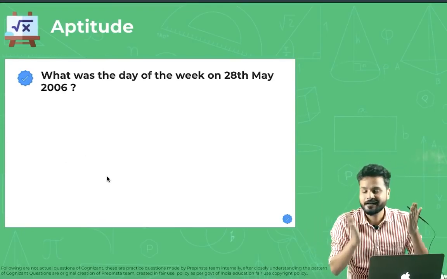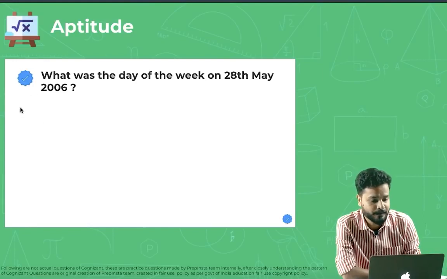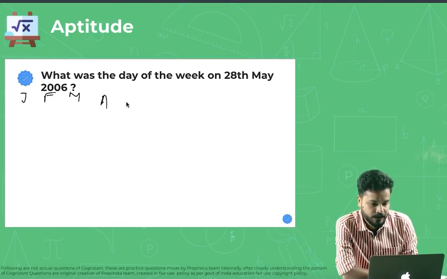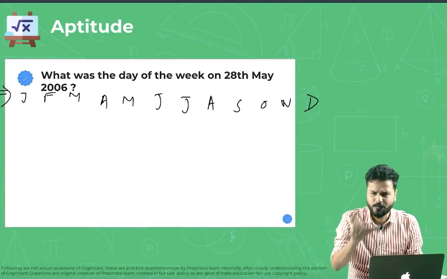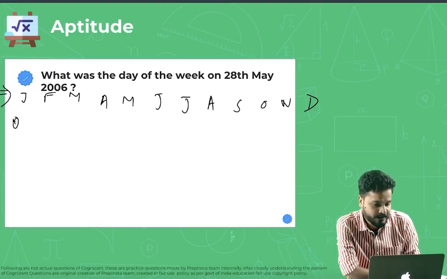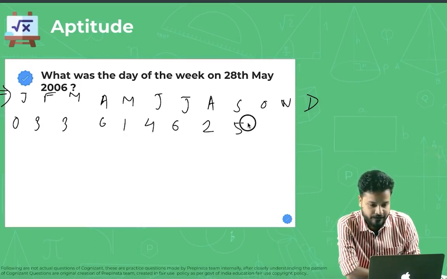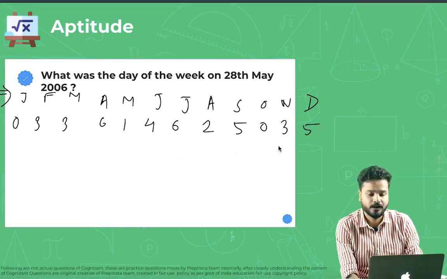Rather than solving it in pages and in 3-4 steps, the only thing I want you to remember is this: January, February, March, April, May, June, July, August, September, October, November, December. You just have to remember a 12-digit code and one very small formula, and you will be able to find answers in hardly 20 seconds. The code is 0 3 3 6 1 4 6 2 5 0 3 5.